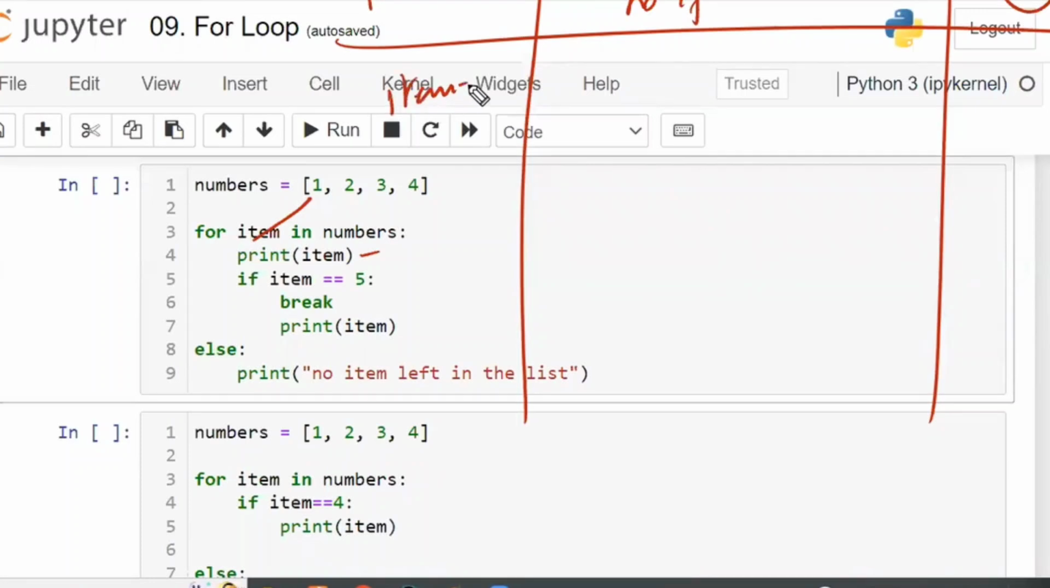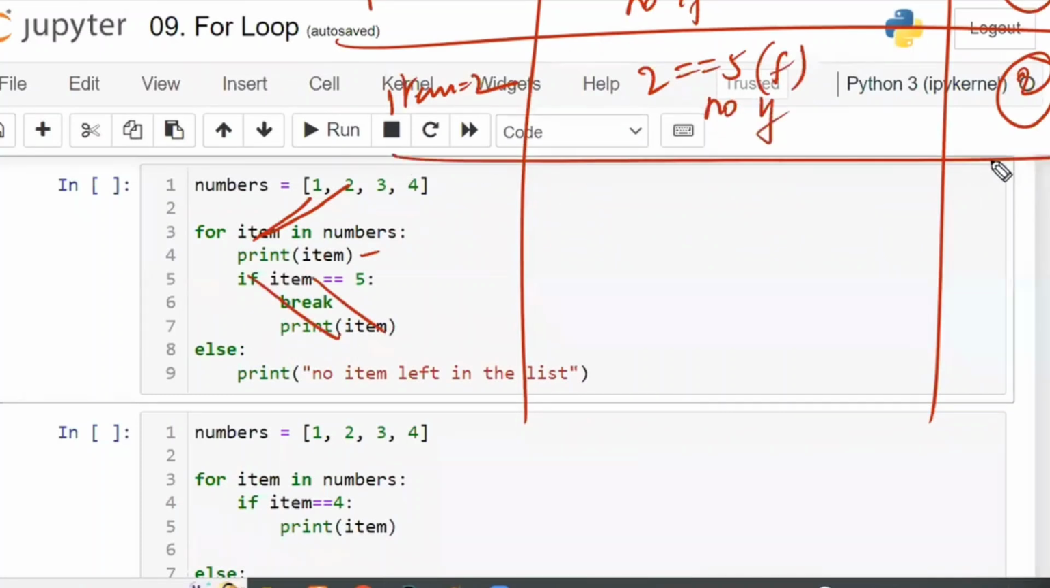Next, item is equal to 2. First print item, so 2 will be printed. After that it will come to 2 is equal to 5, and it will check the condition. False. So no need of if. The if block will not be executed.